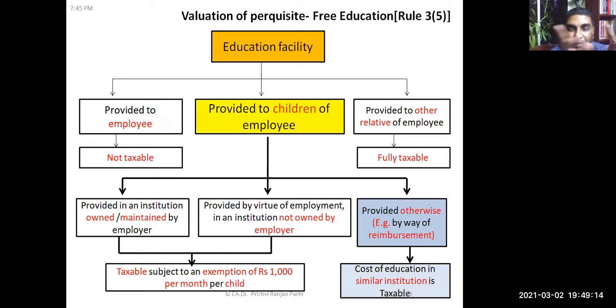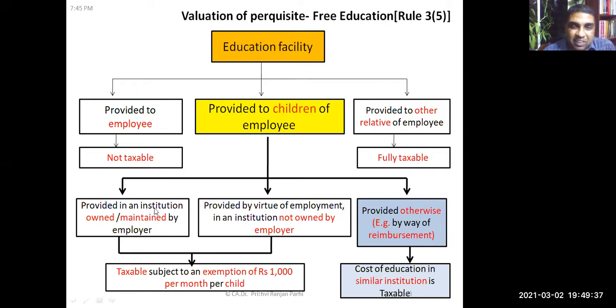First, let us eliminate two things. If education facility is provided to the employee, it is not taxable at all. Provided to anybody other than children, it is fully taxable. Now let us come to the case when the education facility is provided to children of the employee. First you have to see where it is provided.